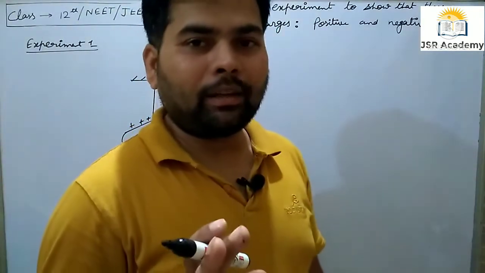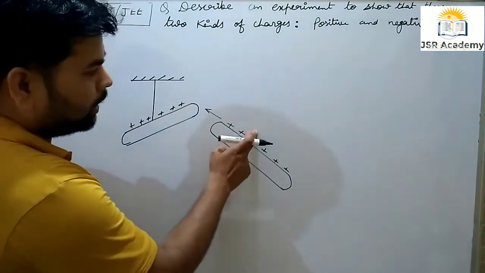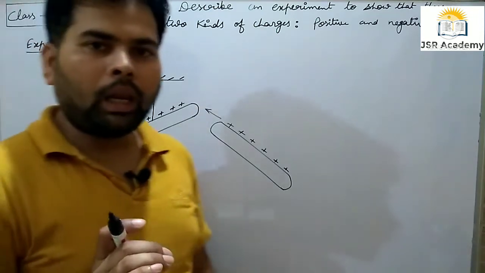So we can say that same charges repel each other.